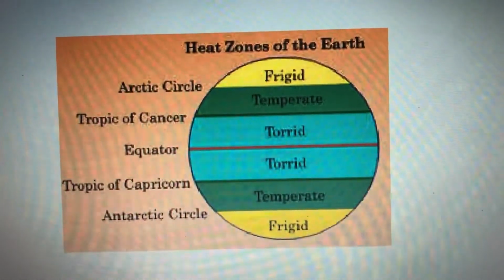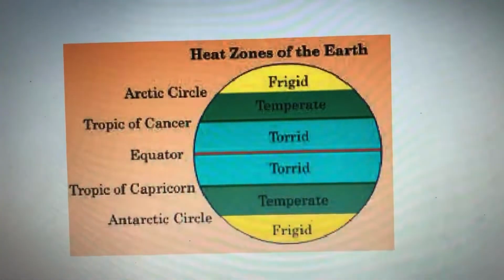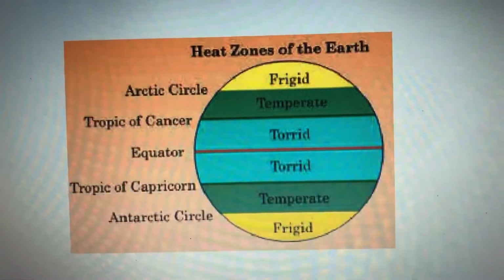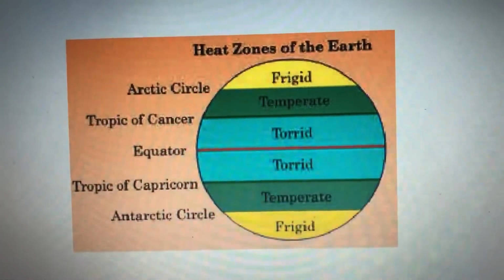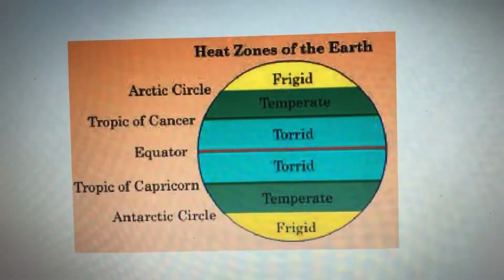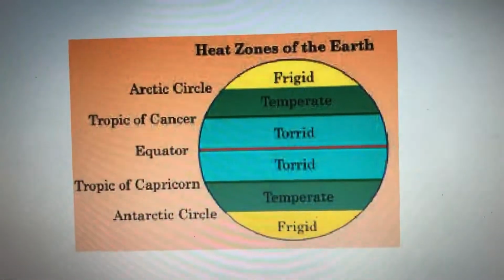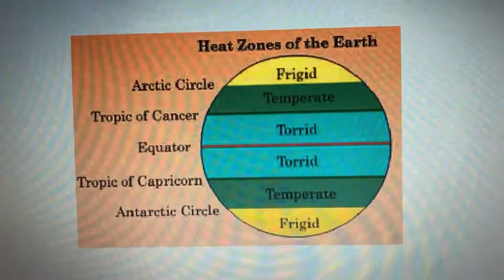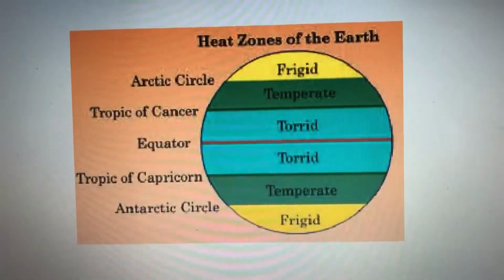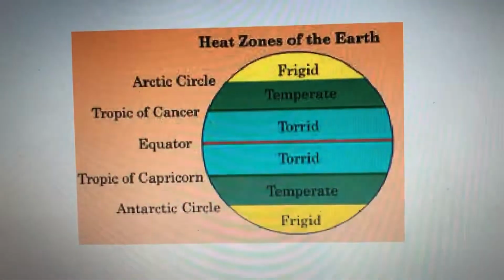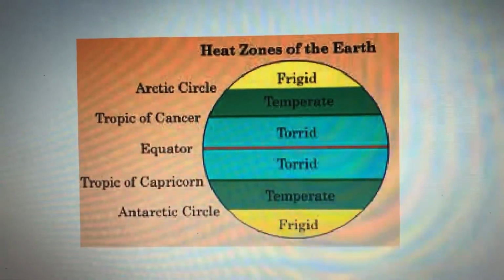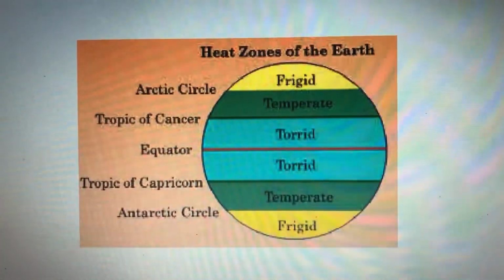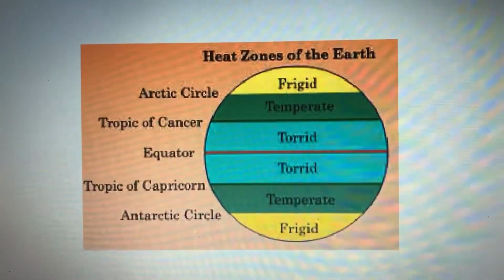And next is the temperate zone. The midday sun never shines overhead on latitudes beyond the Tropic of Cancer and Tropic of Capricorn. The angle of the sun rays keeps decreasing towards the pole. As we all know, the latitude lines decrease from equator to pole, so the sun rays go in a slanting way towards the pole. The temperate zone is between the Tropic of Cancer and the Arctic Circle. So this area also receives less sun heat.